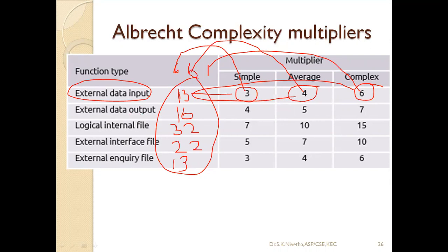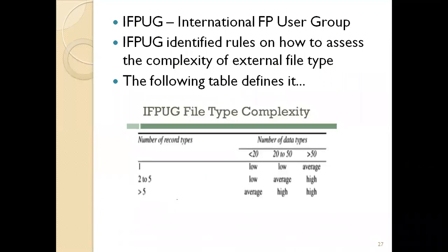Now, similarly, we have to calculate it for all. And which one could be defined as a function point? So, there is a consortium called IFPUG, International Function Point User Group. They have defined all the norms for which one we can consider as a function point, which is external input, which is external output. Likewise, everything is defined, we can refer to that.